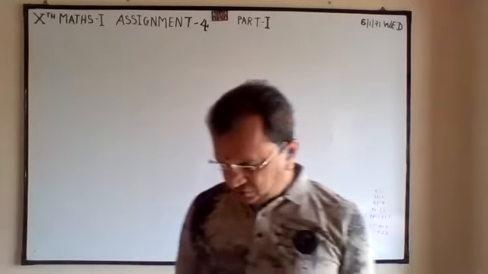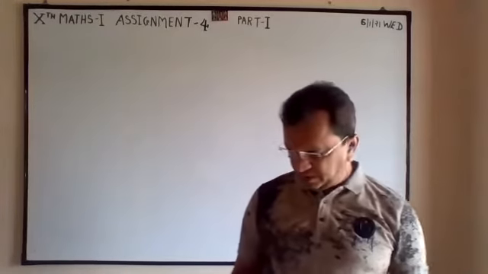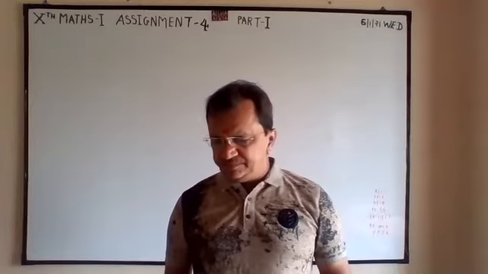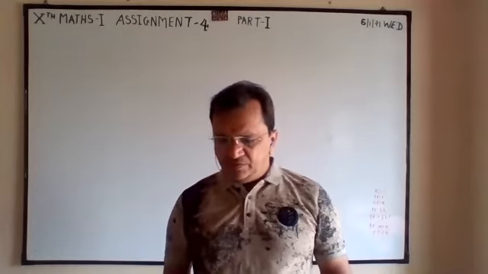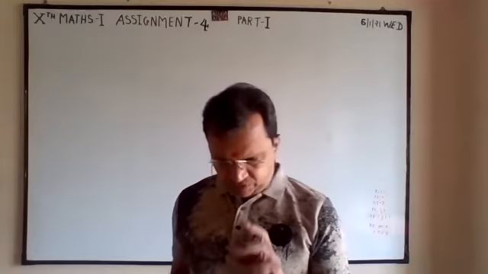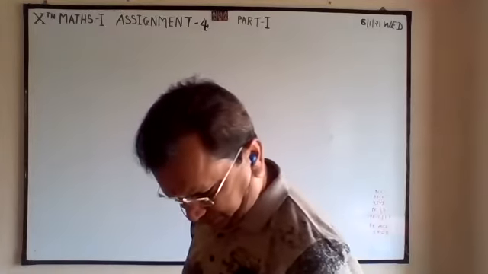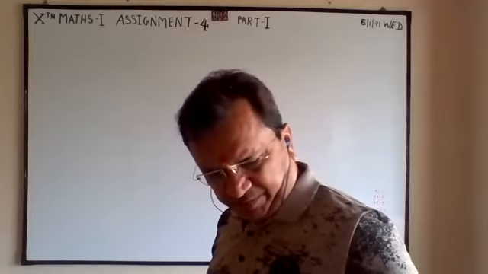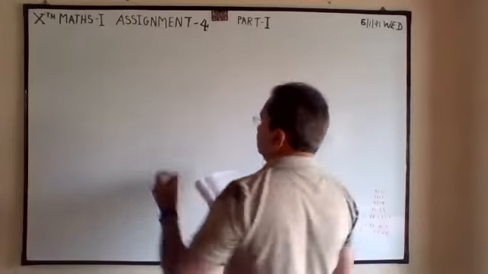Now this is a small example. Page number 119. Two coins are tossed. We have to find out the different outcomes for two coins. Page number 119, first question.